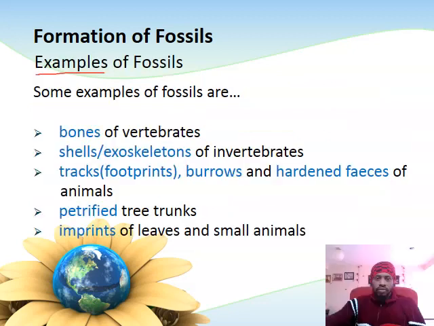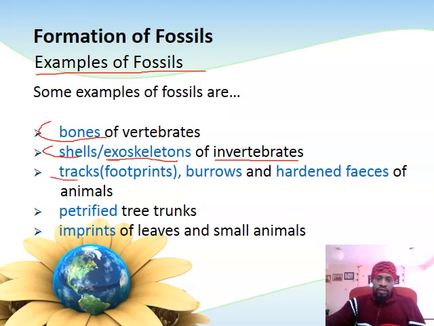Okay, some examples of fossils. As we know them, we were categorizing them in terms of hard parts like bones and teeth, for example, or impressions like imprints. So examples will include bones of vertebrates. These are organisms like mammals, like you and I. Could include shells, like the shells of snails, or the shells of bivalves that we mentioned in another slide earlier, or the exoskeletons of invertebrates. Invertebrates include organisms like insects. For example, they have an outer skeleton, that's why they hide on the outside.